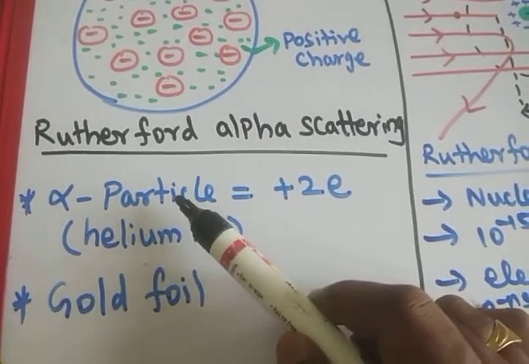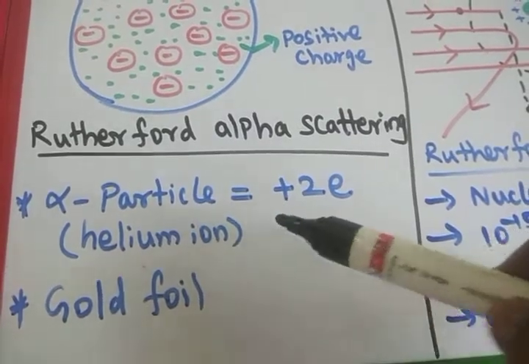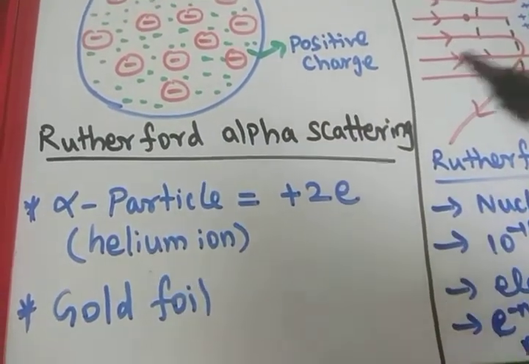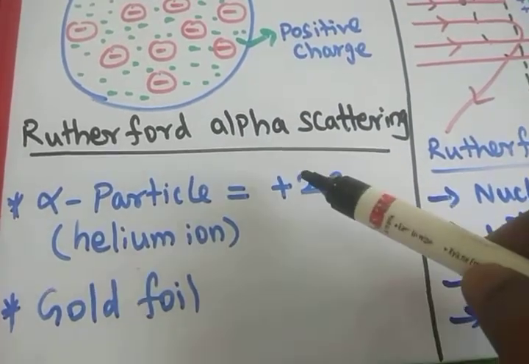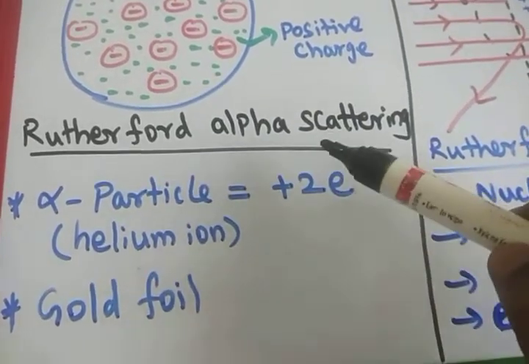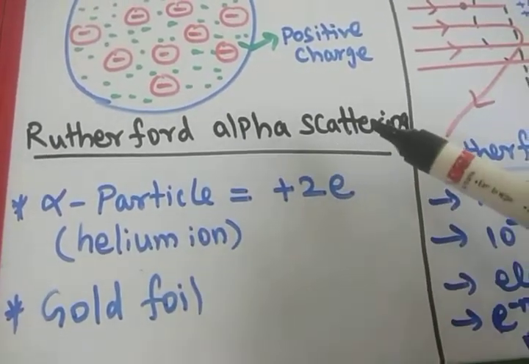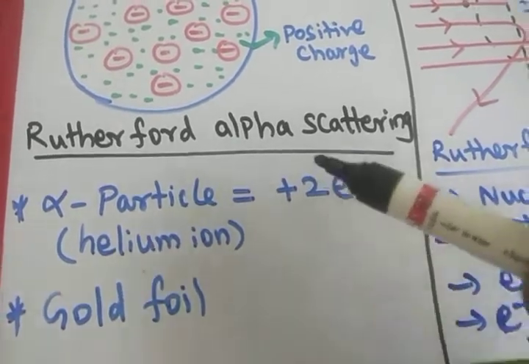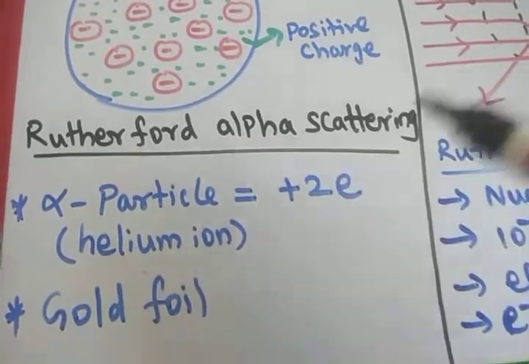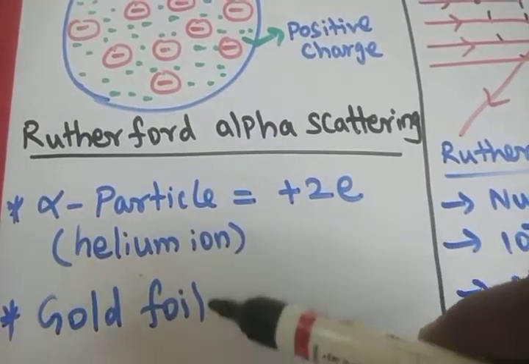So what is an alpha particle? The alpha particle is a helium ion. If you remove the two electrons from a helium atom, that helium ion is an alpha particle. It is obtained from radioactive elements. During radioactive radiation, alpha, beta and gamma rays are emitted. The alpha particle is similar to a helium ion with plus 2 positive charge, that is, plus 2e is the charge of the alpha particle.